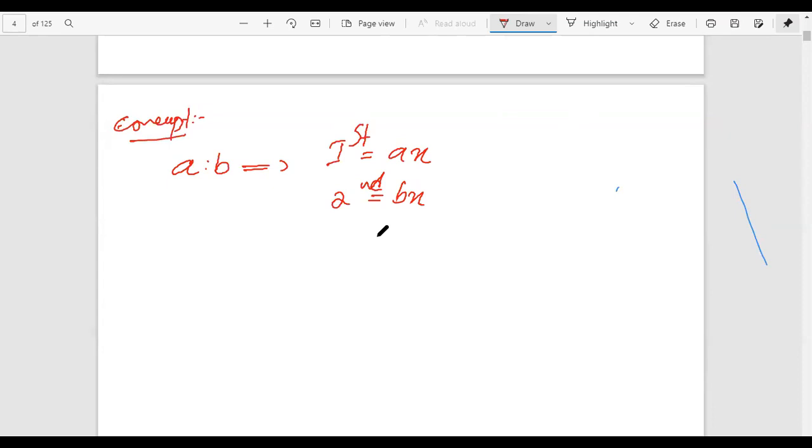Okay. Therefore, this one is the most important concept in ratio. If two quantities are in the ratio A is to B, then we can instantly write the first quantity equal to AX and the second quantity equal to BX. For example, give an example.